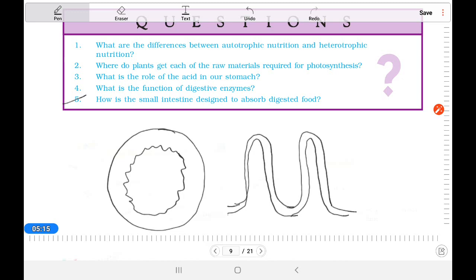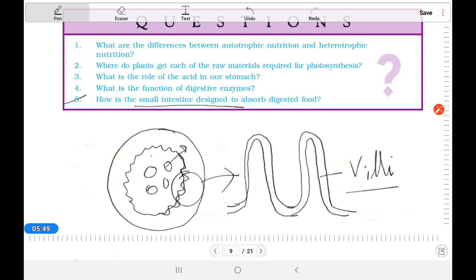Now next one, how is the small intestine designed to absorb digested food? You know that the simplest materials, I mean glucose and amino acids, are absorbed by the intestinal wall. Look here, the intestinal wall is wavy, this type of structure. Here it is in large view, you can see that, which is known as villi. These villi increase the surface area.